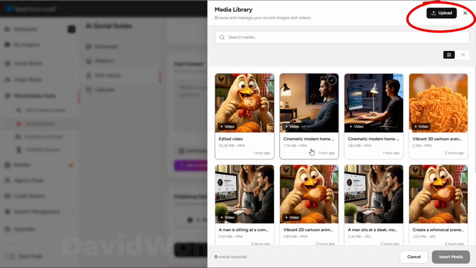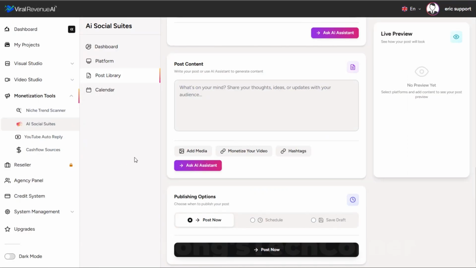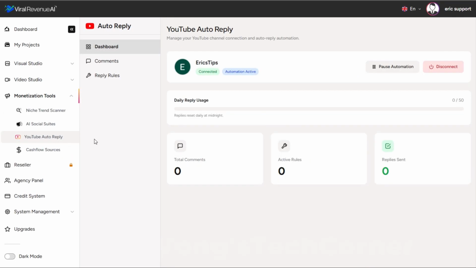So rather than simply choosing one from our own library, we have the option to upload media as well. Certainly what we've created for you here is a very simplified, streamlined, sort of one-stop shop for creating content quickly and then distributing it to your social media platforms. Speaking of social media, we have another tool for you here called the YouTube Auto Reply tool.